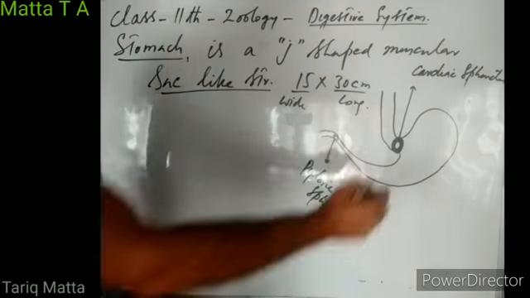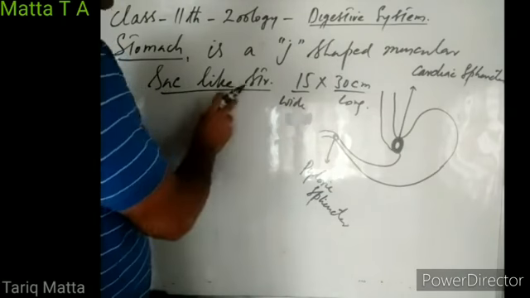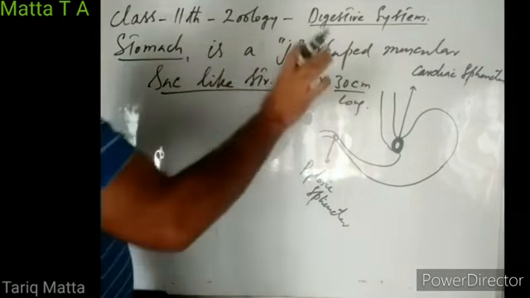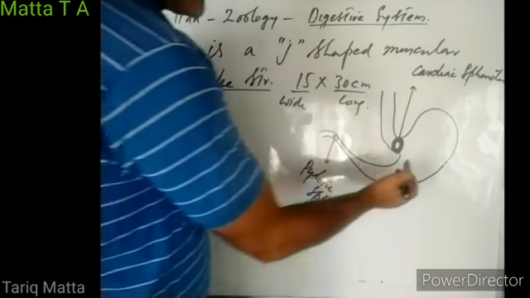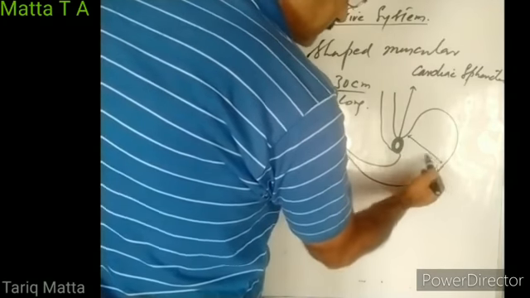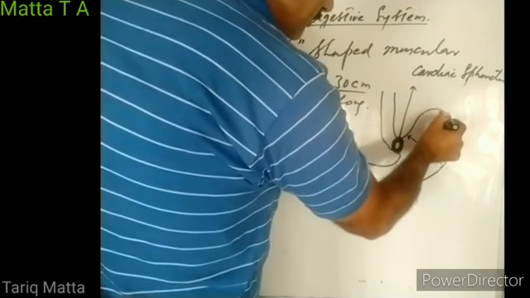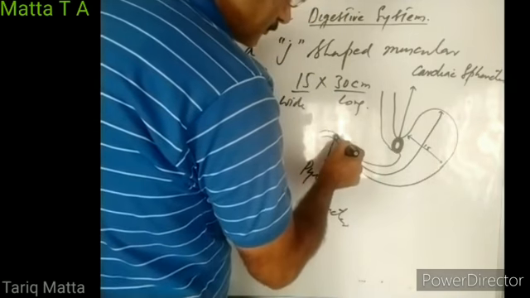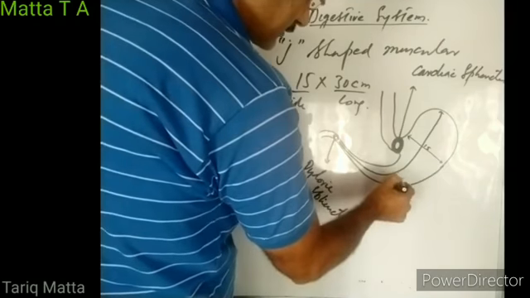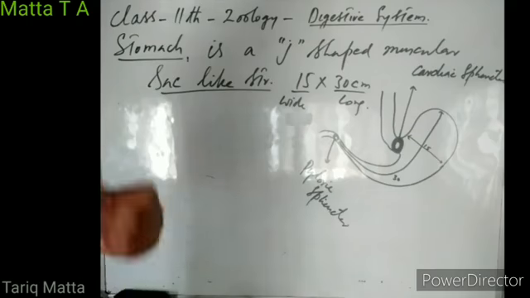So this stomach is a somewhat J-shaped muscular structure. It is hollow internally. That is why we call it a sac-like structure. It measures 15 centimeters in width, and its length from this point to this point is 30 centimeters. So it is 15 centimeters wide and 30 centimeters long. Internally, it is hollow and sac-like.